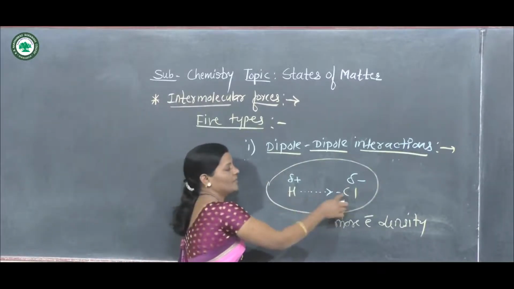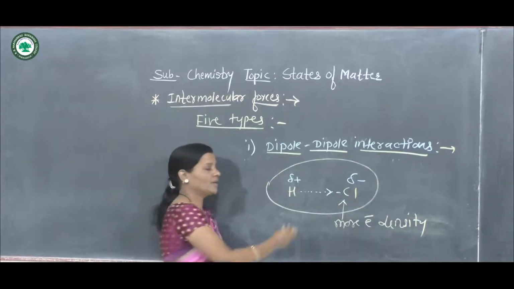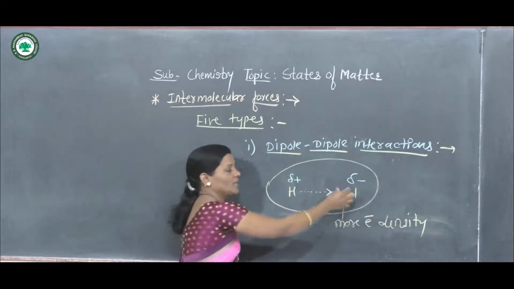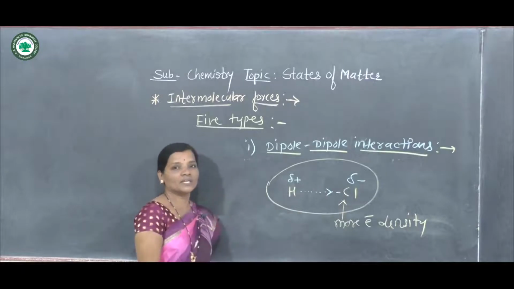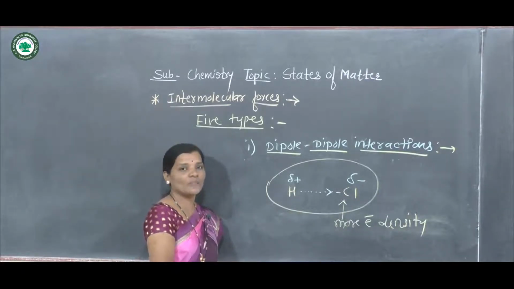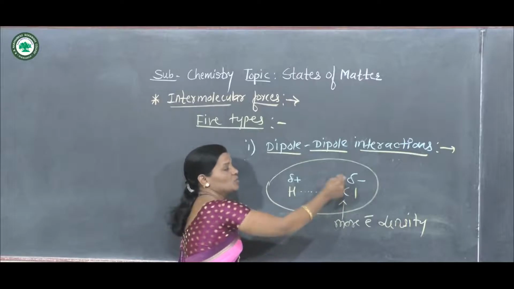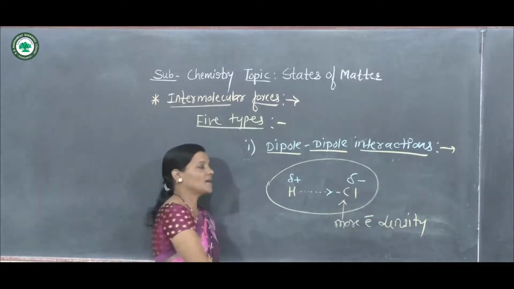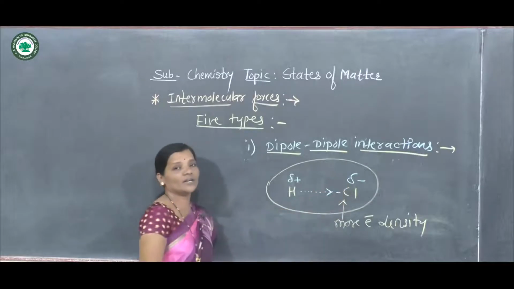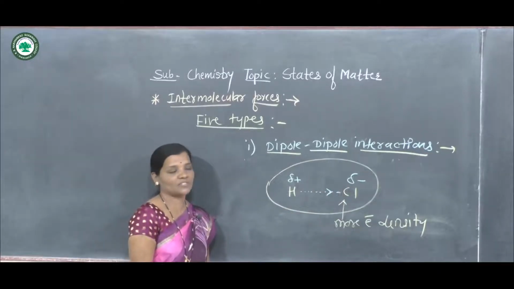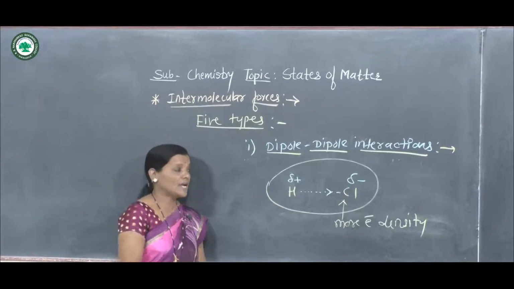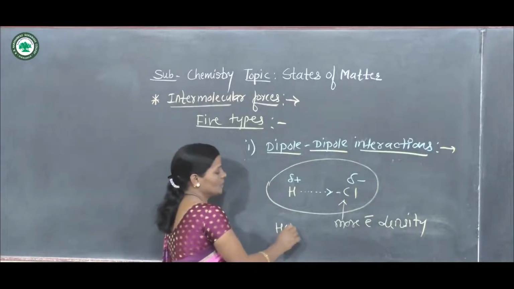Here the electronegativity difference is more, so electrons are pulled towards the chlorine atom, and hence the electron density on this chlorine atom increases in the HCl molecule, and due to that negative charge separation takes place, that is partial negative charge, denoted by this delta symbol with negative charge. Partial positive charge separation takes place on the hydrogen atom, denoted by the plus delta sign,